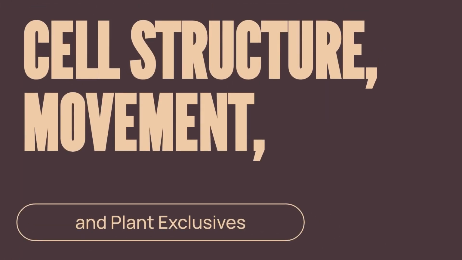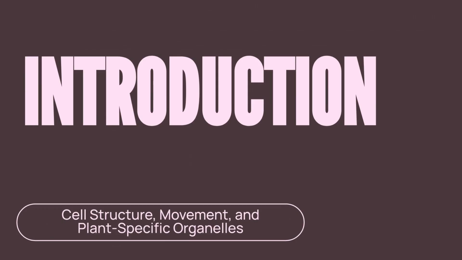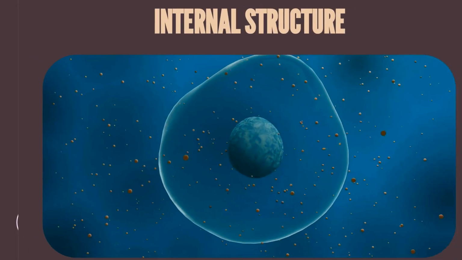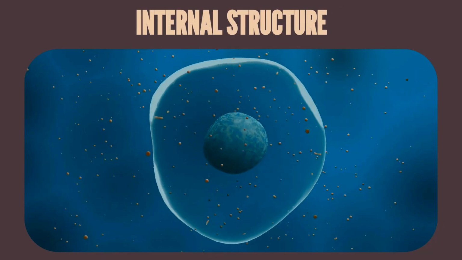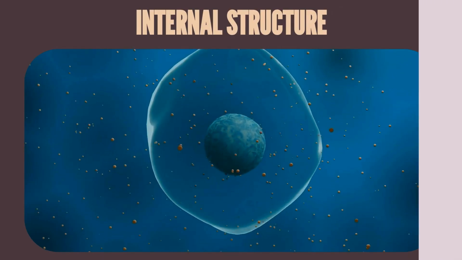Now we will study the fascinating intricacies within and around the cell, focusing on structure, movement, and the unique features of plant cells. Cells are the fundamental units of life, possessing complex internal structures that maintain shape, facilitate movement, and perform specialized functions, especially in plants. Today, we'll delve into the internal architecture that gives the cell its shape and the external structures that enable motion.